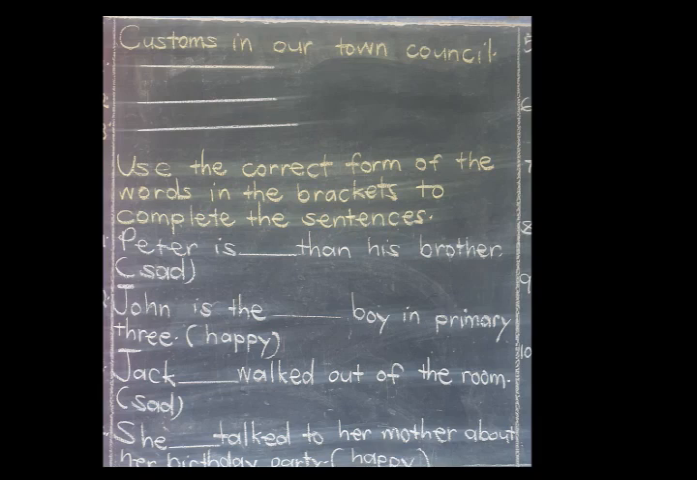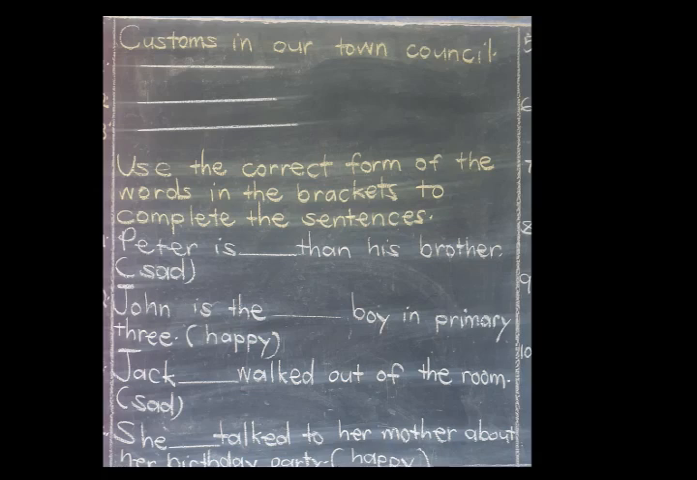So we are going to read these questions together. The first one says, Peter is dash than his brother. In the brackets we have sad. So you are going to use the correct form of the word sad, such that you put it in that space and it makes that sentence a correct sentence. Then on number 2, we have John is the dash boy in primary 3. In brackets we have happy.